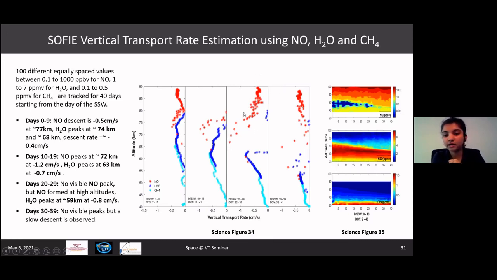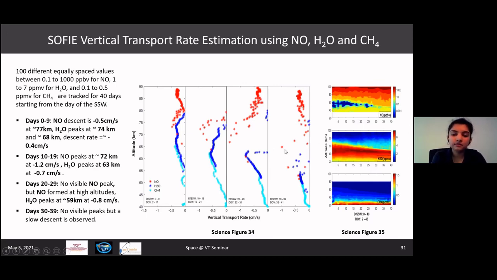In the third set of 10 days, we see that while NO is moving downwards, there is new NO being formed at higher altitudes. To verify this, I plotted the same 40 days in contour plots as well. If we look at science figure 35, the topmost panel, we see that NO increases at higher altitudes, signifying that fresh NO is being produced. Unlike that of water and methane, where the same amount that has initially been formed gradually gets carried down to lower altitudes without any significant increase or production of these two species at higher altitudes.